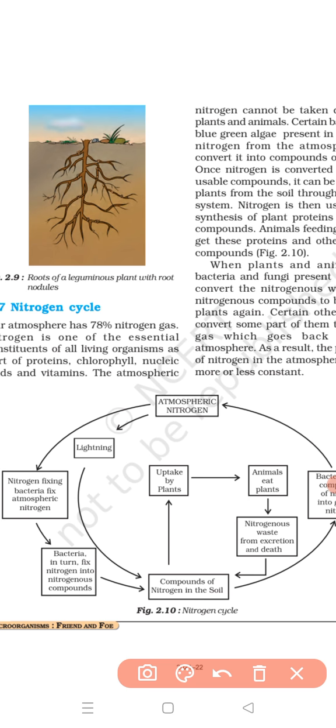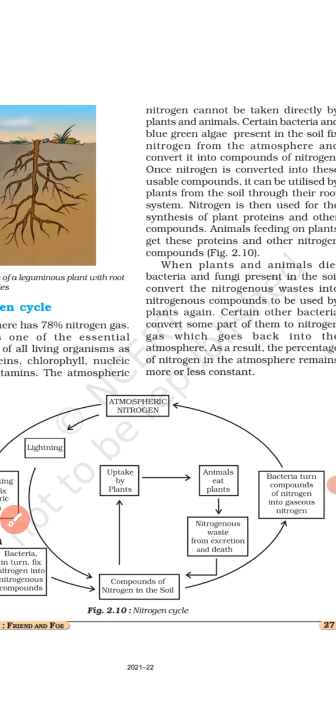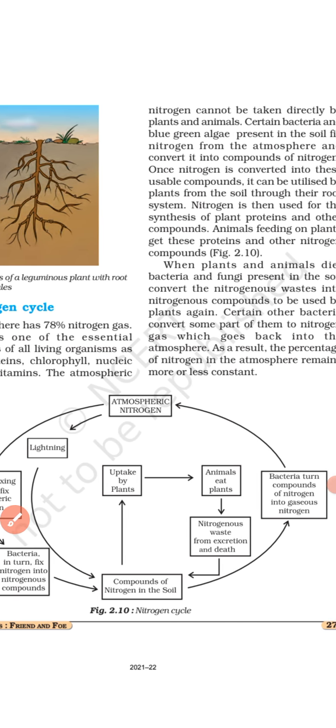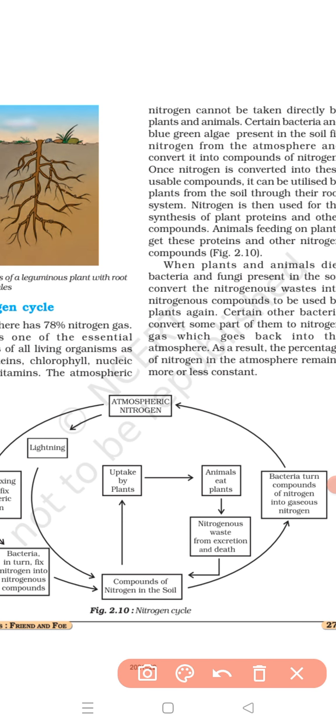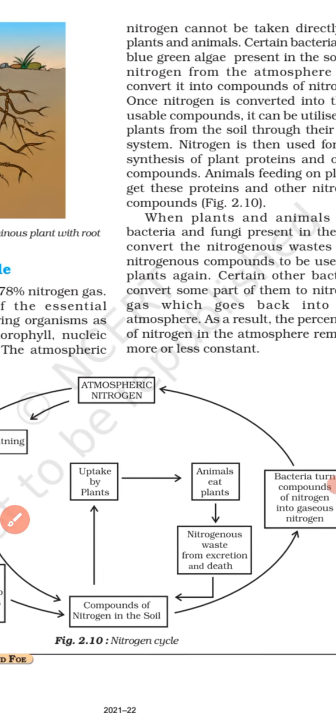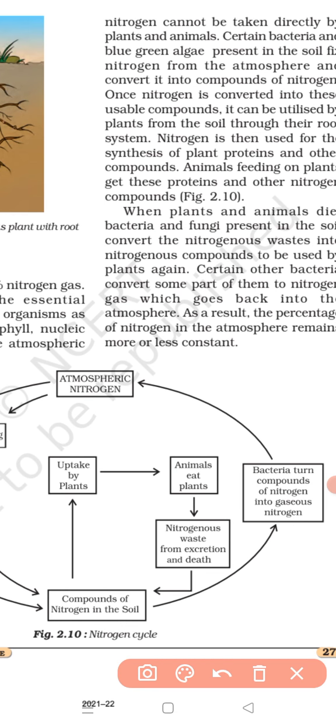These compounds of nitrogen will be available in the soil now. So these compounds of nitrogen available in the soil can be uptaken by the plants. Then some animals will eat plants in return. Now these animals will also consume some compounds of nitrogen, right?